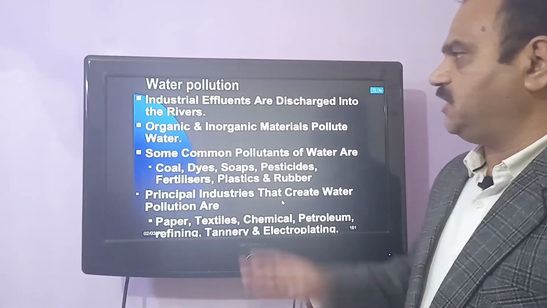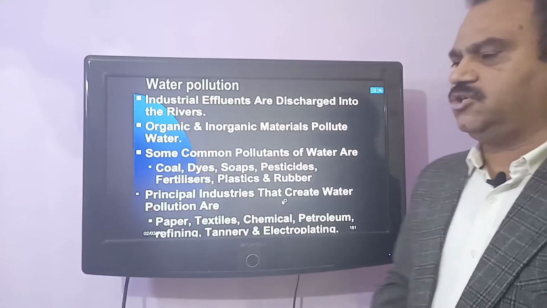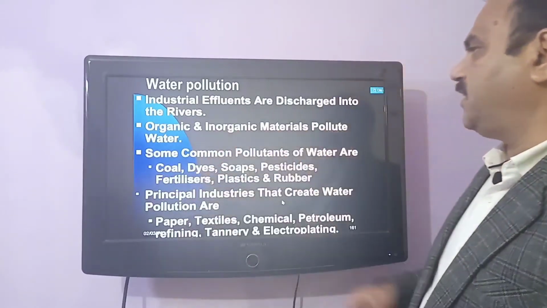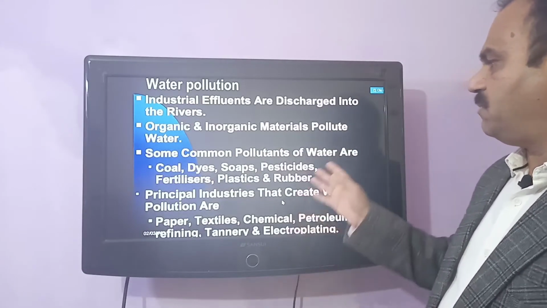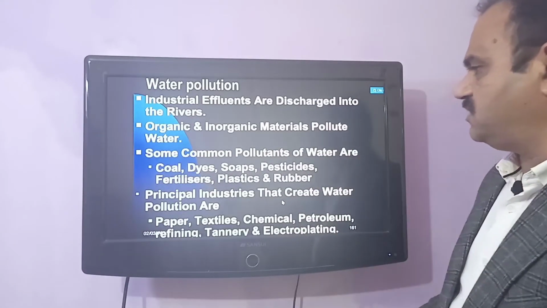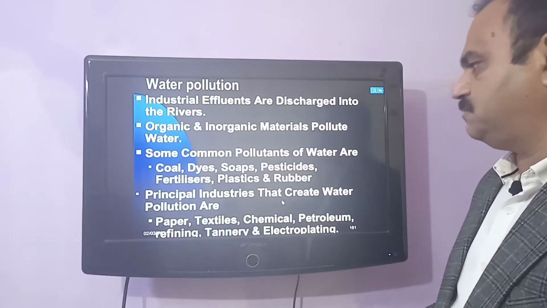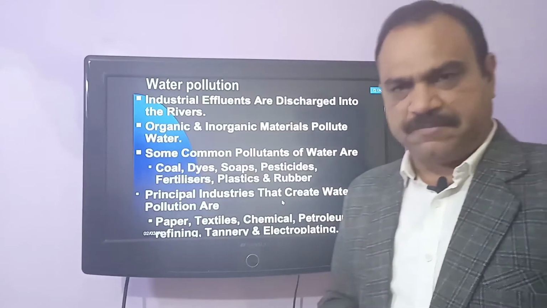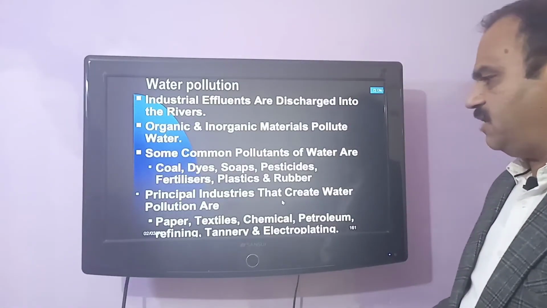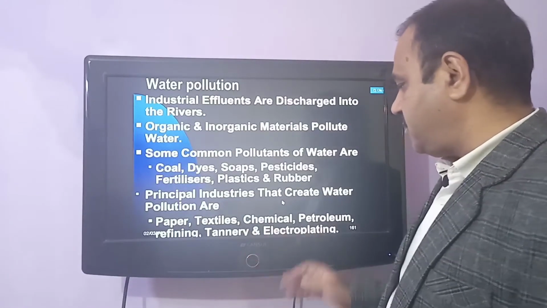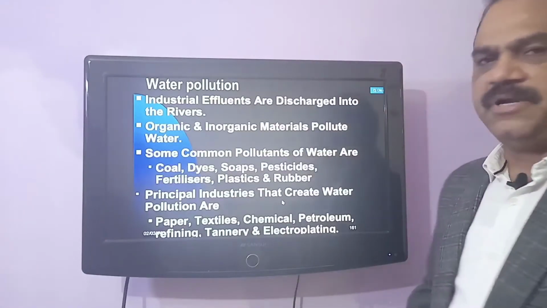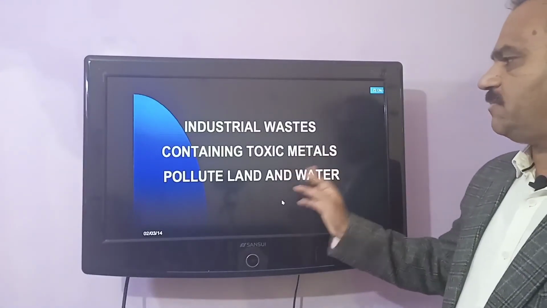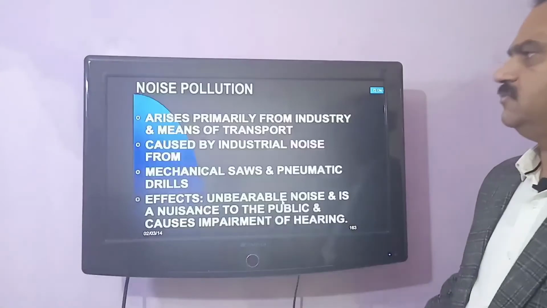Now the water pollution. Industrial effluents are discharged into the rivers, thereby killing aquatic life. Organic and inorganic materials pollute the water. Some common pollutants of water are coal, dyes, soaps, pesticides, fertilizers, plastics, rubbers, etc. Principal industries that create water pollution are paper, textile, chemical, petrochemical, refinery, tannery, and electroplating, etc. Industrial waste containing toxic materials pollutes land and water.